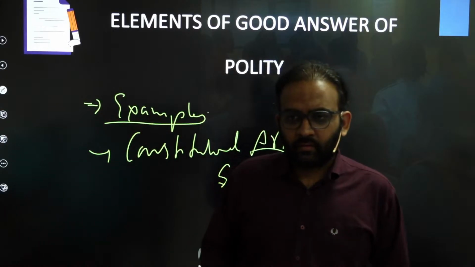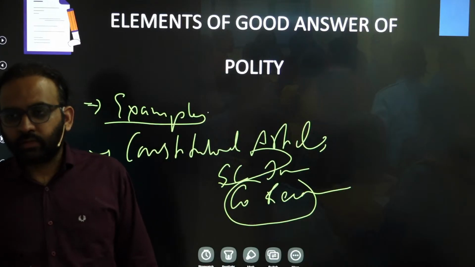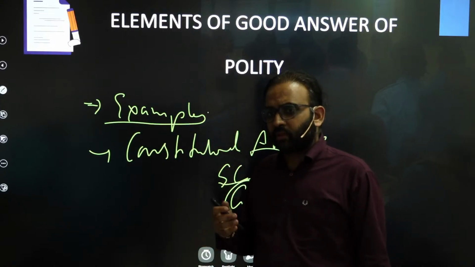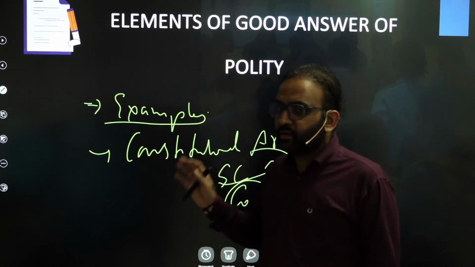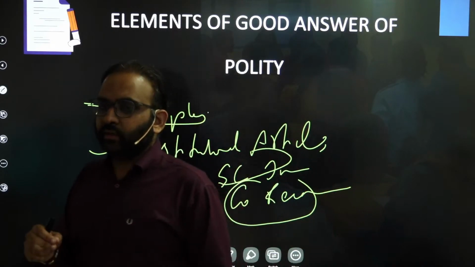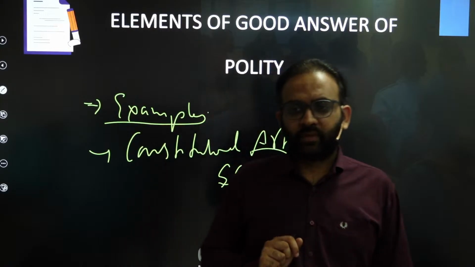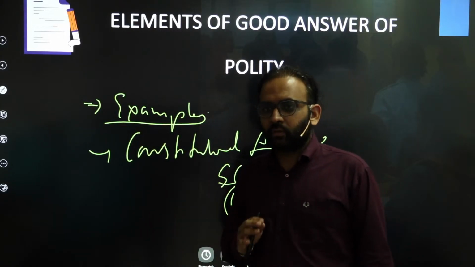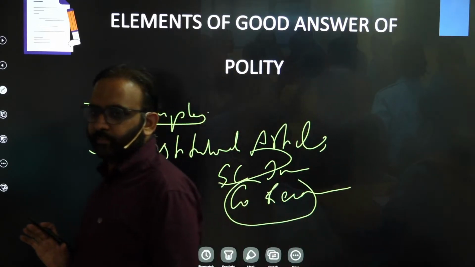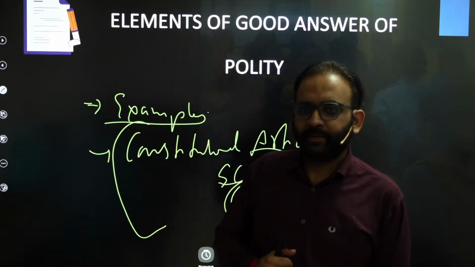But that's not the default usage of constitutional articles or Supreme Court judgments. The constitutional articles could be written in introduction, could be written in body part, or could be also written in concluding part. Similar is the case for Supreme Court judgments. So that's up to you how you are using the articles or Supreme Court judgments, etc. in your answer, right? It means what I want to suggest you, do not be rigid in usage of constitutional articles or Supreme Court verdicts, etc. Right? Use it as per the need of the answer. Clear?